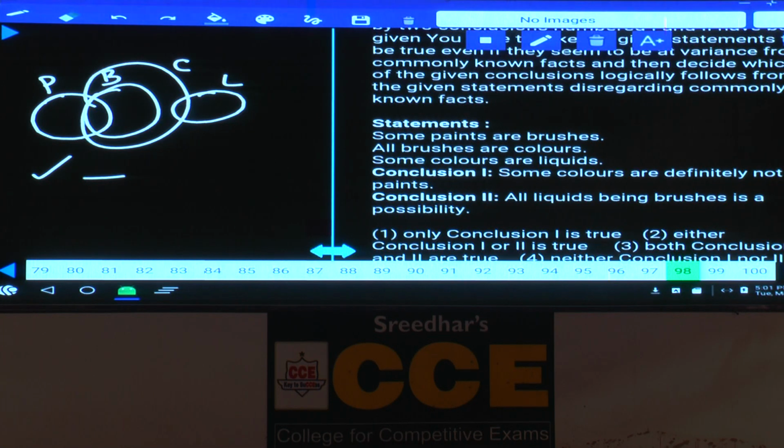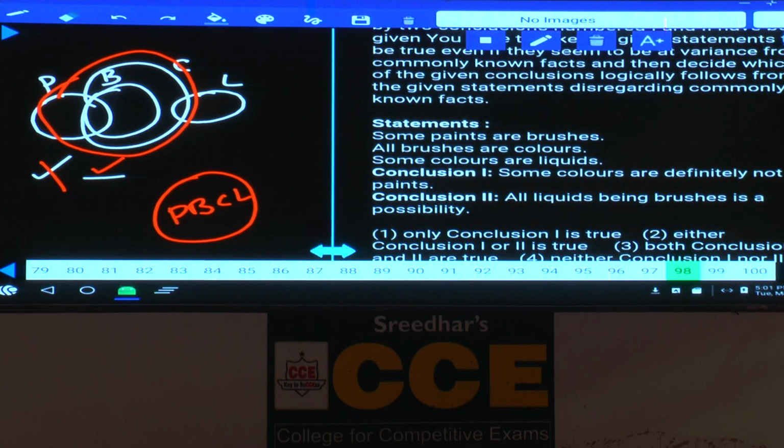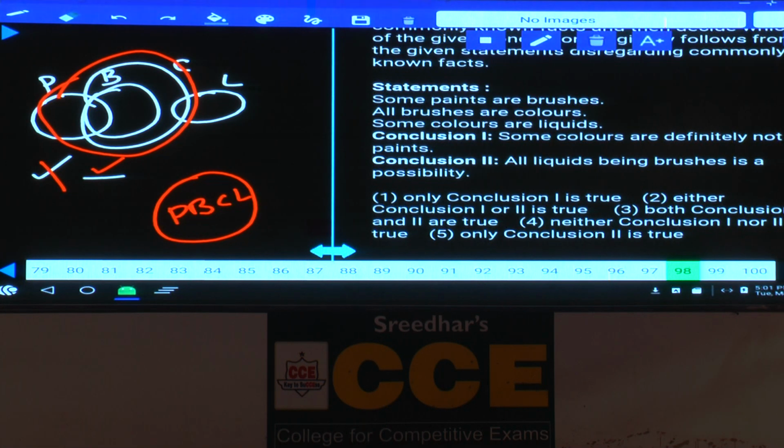All colors are paints. Is all colors are paints possible or not? Now paint I am drawing like this. Now tell me, is it possible to write paint like this or not? Yes. Alternate diagram proven, previous conclusion will be false. And at the same time, all liquids are brushes is a possibility. As all the statements are affirmative, possibility, write it as a single diagram for all these P, B, C and L. And the second one is possible. Only two, that is choice 5.